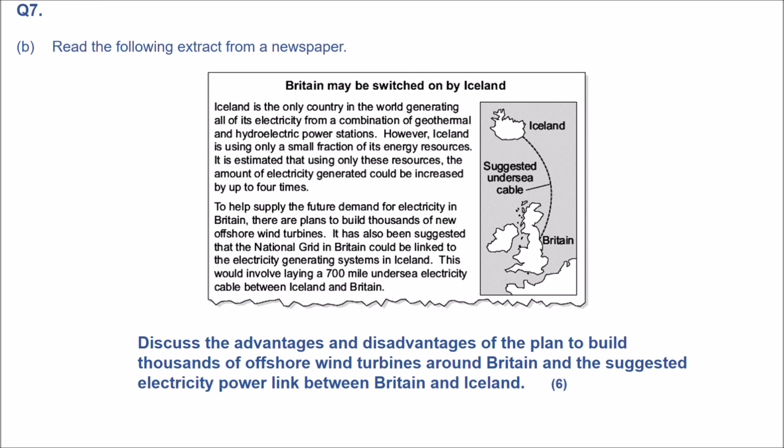Question 7. You have been given a text and some information, and it's asking you to discuss the advantages and disadvantages of the plan to build thousands of offshore wind turbines around Britain and the suggested electricity power link between Britain and Iceland. Do not ignore these texts. Make sure you read them. They will help you a lot. They have so much key information that you can use in your answers. Always read them, don't ignore them.